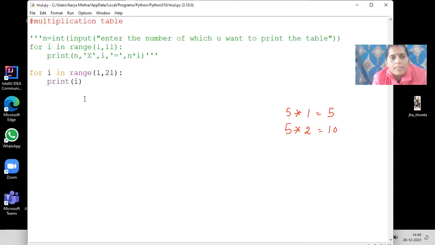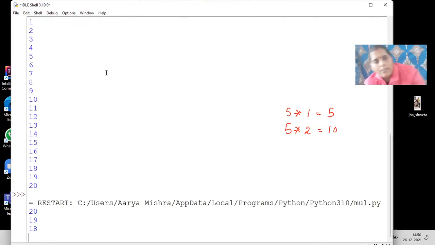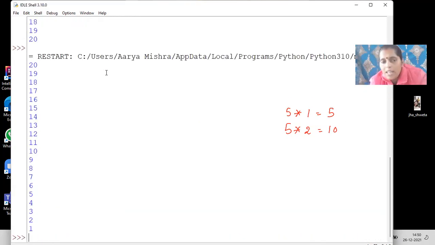For example, let us suppose I want to print all the numbers from 20 to 1. So I will take 20 to 1, so I will take a position more than that, and then -1. I will take -1 as the step value because I have to decrement the values. Correct? So see what would be the output. See, all the numbers are written in reverse order.